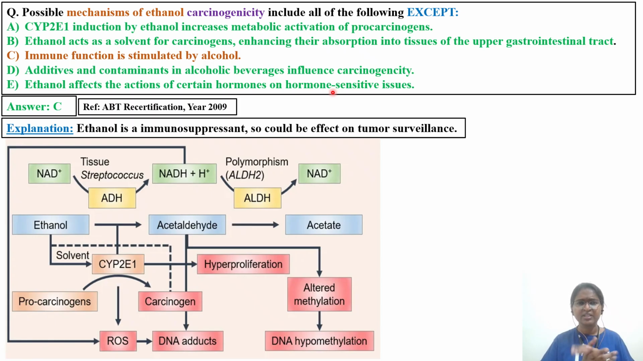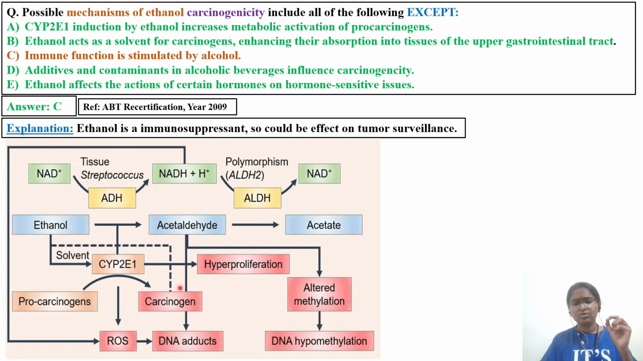Ginger jake paralysis is also something related to that incident you read. I have uploaded one video in my description also. So they will try to contaminate this alcohol with some other solvents, so those are going to increase the cause of cancer also. Ethanol affects the action of certain hormones on hormone sensitive tissues. So it is going to mediate endocrine disruptors, hormone mimicking activity. So this is also involved.